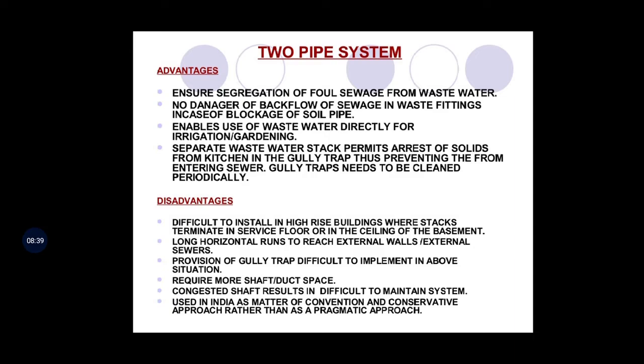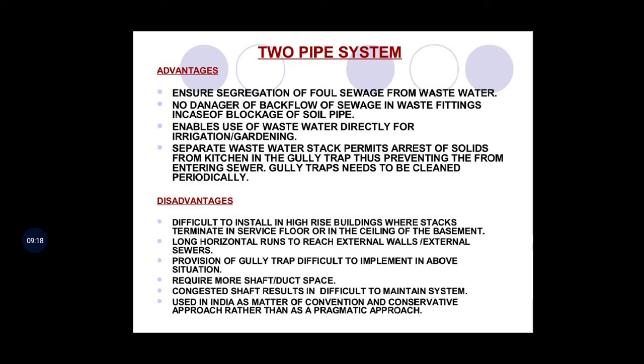See, there are advantages and disadvantages of the two pipe system. What are the advantages? First advantage, it ensures segregation of whole sewage from wastewater. No danger of backflow of sewage in waste fittings in case of blockage of the soil pipe. It enables use of wastewater directly for irrigation and gardening, and a separate wastewater stack permits arrest of solids from the kitchen in the gully trap, thus preventing them from entering a sewer. Gully traps need to be cleaned periodically.